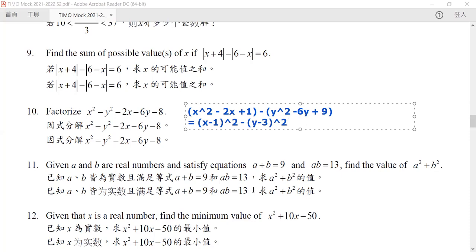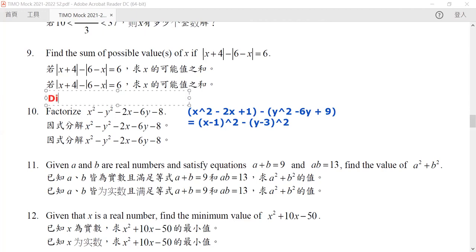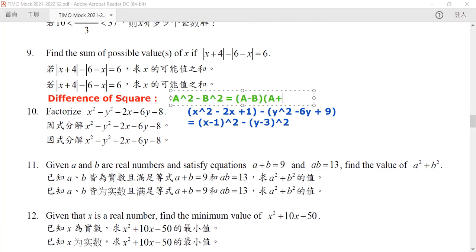Okay. So now by writing this, we have invoked a very important identity, which is the difference of squares. The difference of squares states the following: a squared minus b squared can always be written as a minus b times a plus b. So we now can factorize it, right?